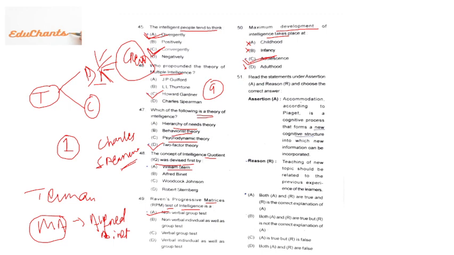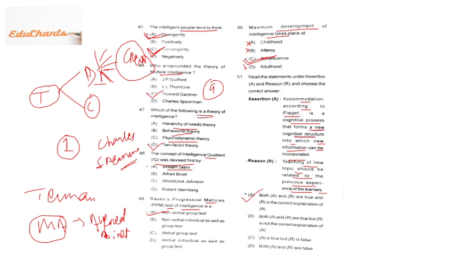Then assertion reason. Accommodation, according to Piaget, is a cognitive process that forms a new cognitive structure into which new information can be incorporated. A new structure is created in your mind and you can accommodate your thinking into that one. Then reason: teaching of a new topic should be related to the previous experience of the learner. If you read it carefully, you'll come to a conflict that it could be A, or it could be D. Now see, sorry, the answer would be A, not D.